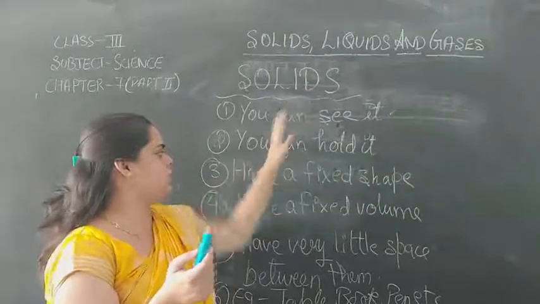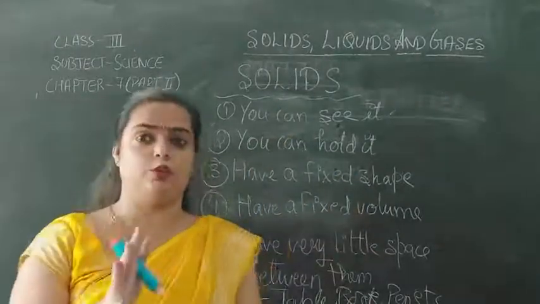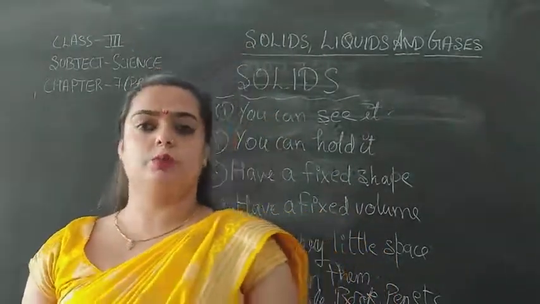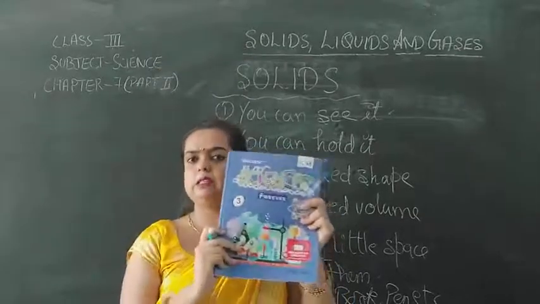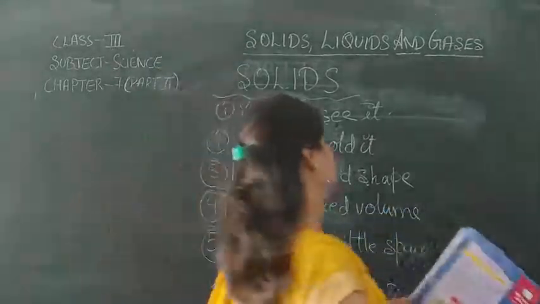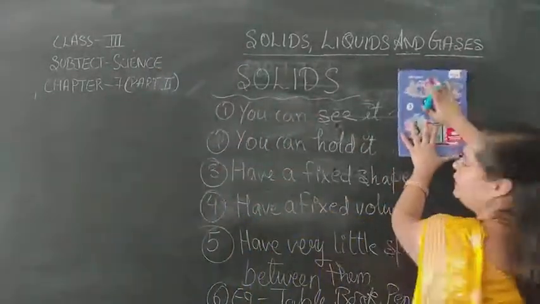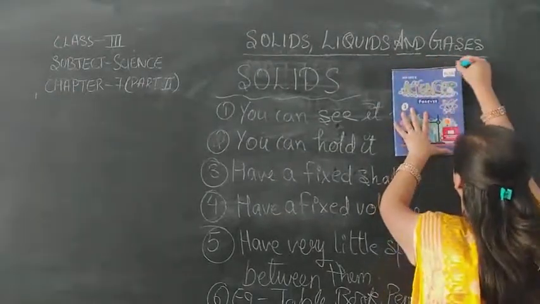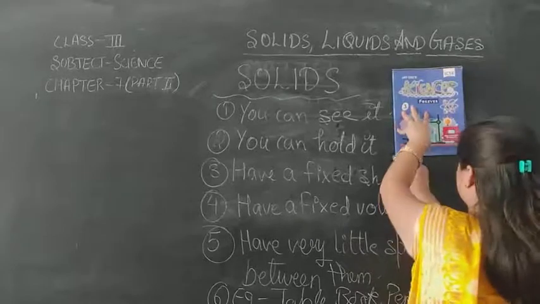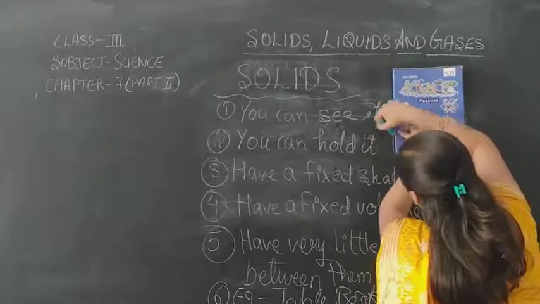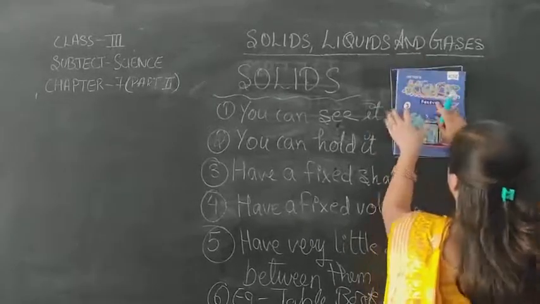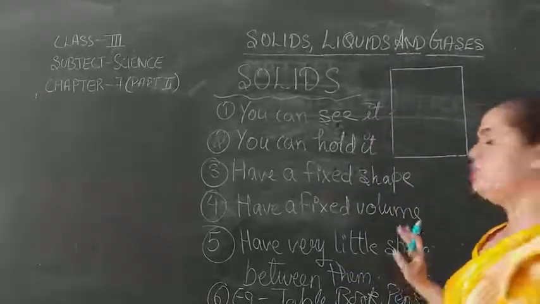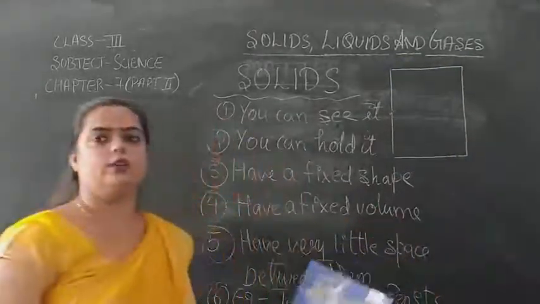We understand that solids have fixed shape. Now, I give you one more example. Suppose, see, this is a book. Now, what I am doing is, I am placing this book here, alright, and I am making the outline of it. Okay, so this is the outline of this book.